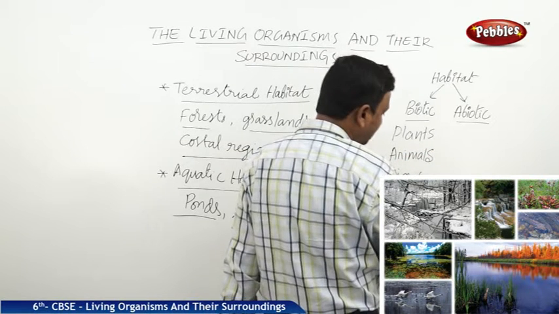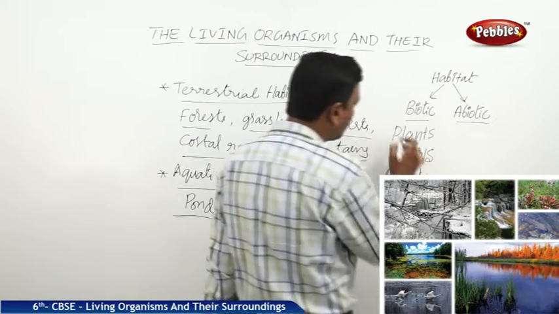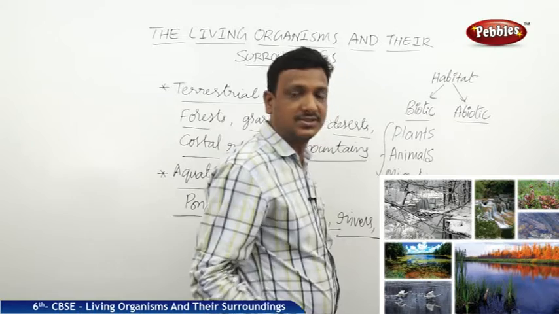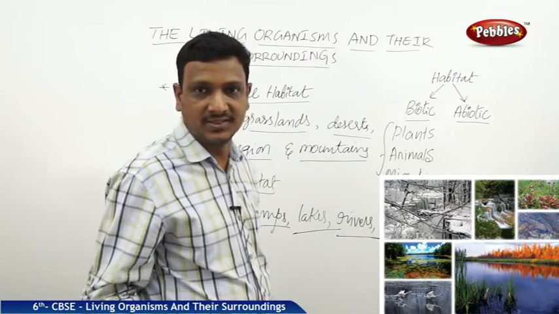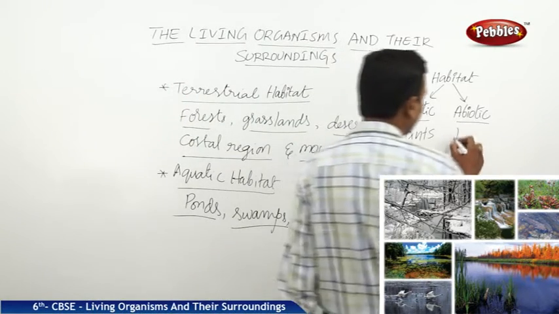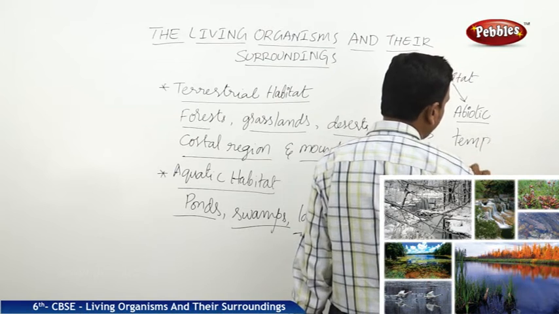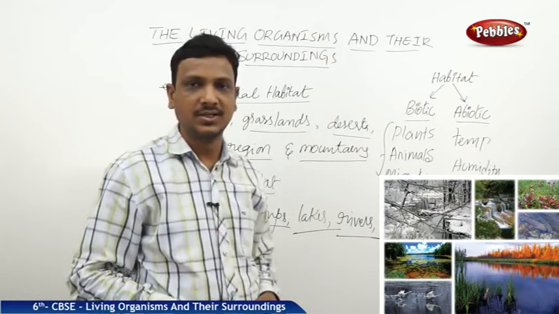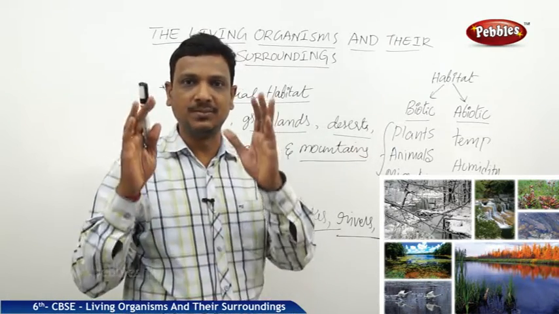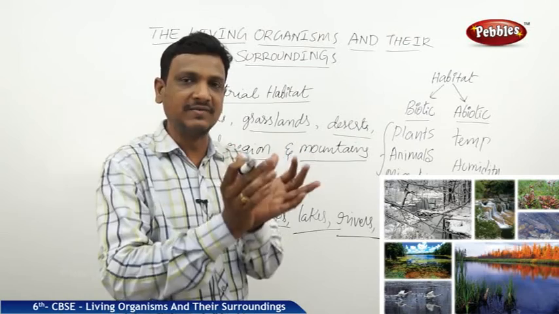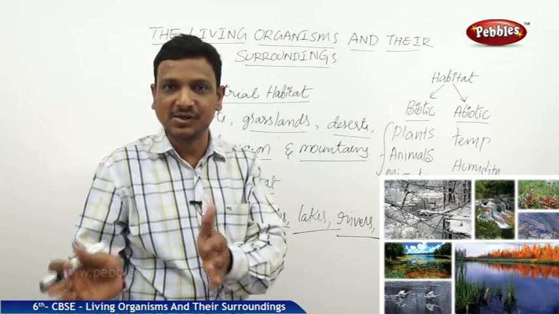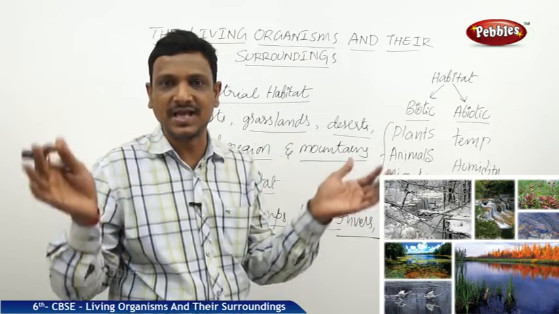All these three together constitute the biotic. Abiotic factors are not the living things. Abiotic things are the temperature, humidity. So all the other physical factors come under the abiotic part, right? So when you are referring to the term habitat, it means not only the living things. Habitat means not only the place, it's the place with the things that are living in that place. You call it the habitat.